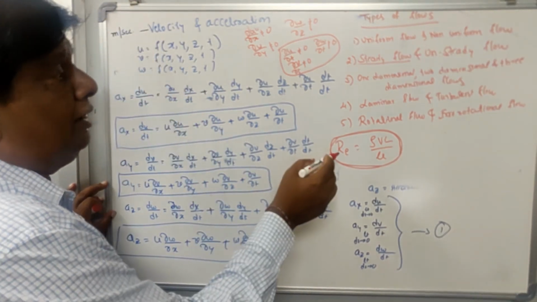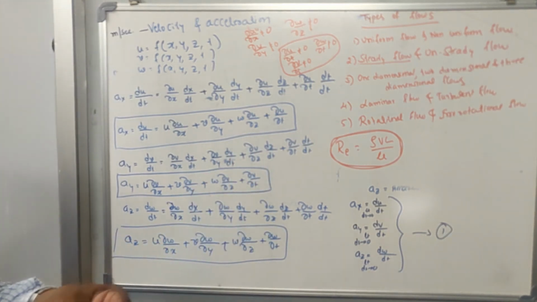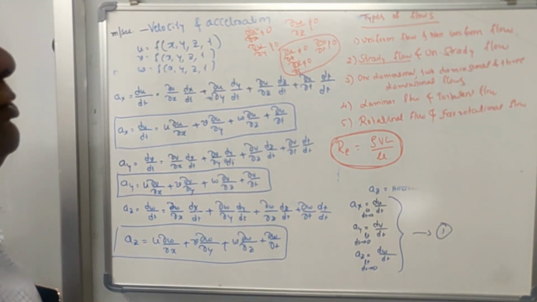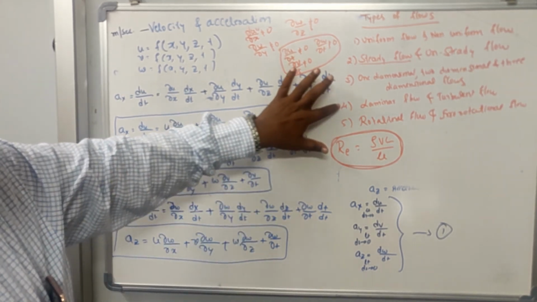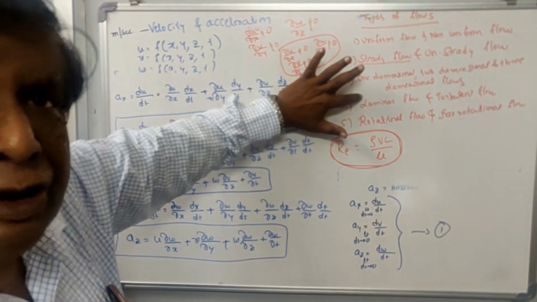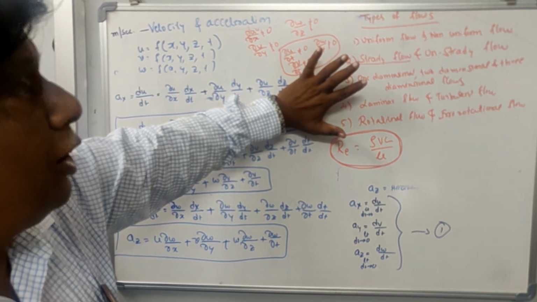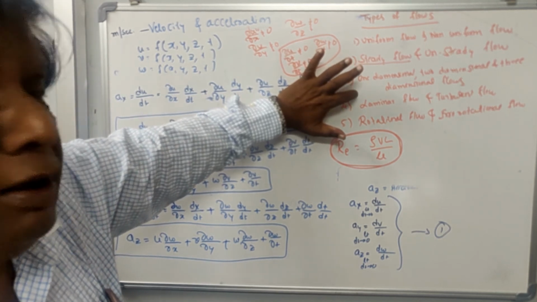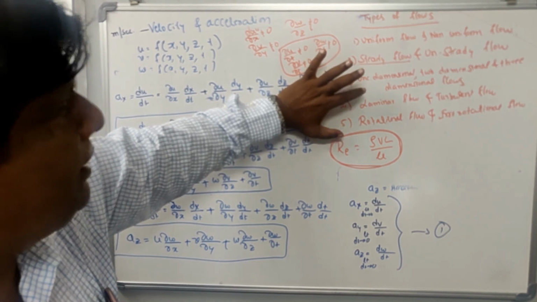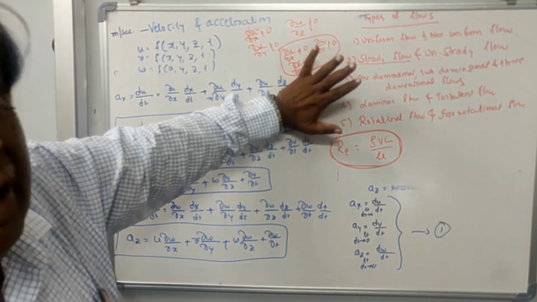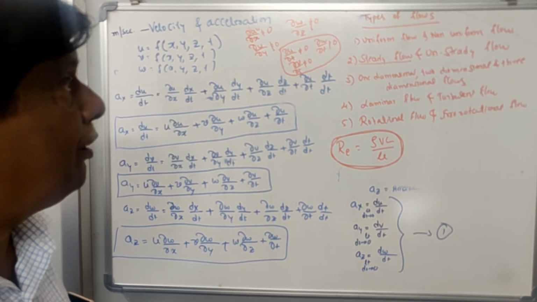Okay, so if the Reynolds number is less than 2000, then it is laminar flow in case of flow through pipes. And if it is more than 4000, then it is called turbulent flow. The physical definition is that laminar flow is a very smooth flow, and the flow takes place layer by layer. Turbulent flow is a disturbed flow. Mathematically speaking, you have to satisfy the Reynolds number. So based on the Reynolds number, the flow is classified as laminar flow or turbulent flow.